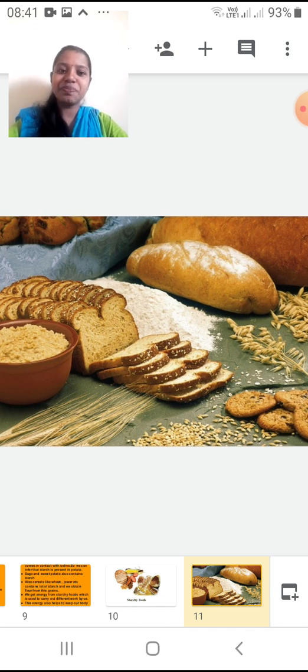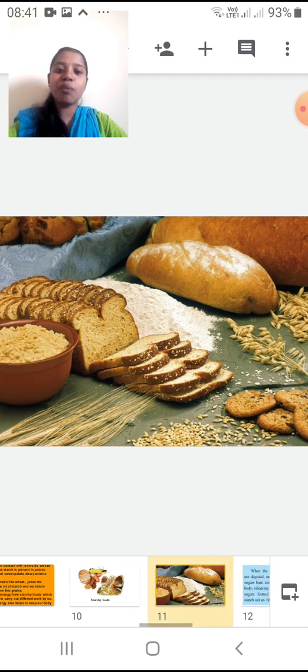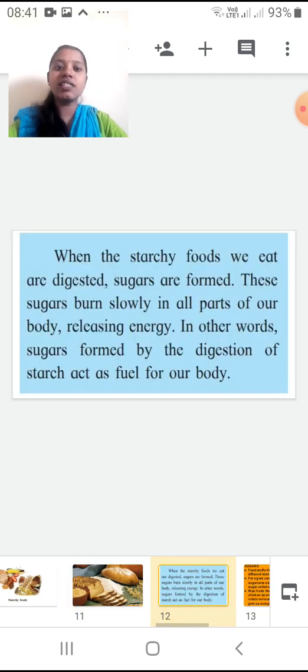Okay, that's all. Now the next topic we are going to see is that when the starchy foods we eat are digested, sugars are formed. Whenever you eat this starchy food, digestion takes place in your stomach. When this digestion takes place, sugars are separated out from the starchy foods and they are kept in our body to give us energy. These sugars burn slowly in all parts of the body, releasing energy.